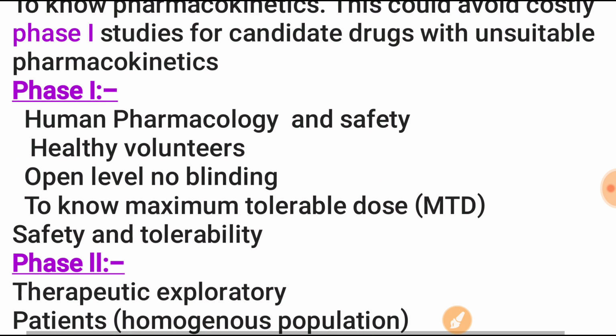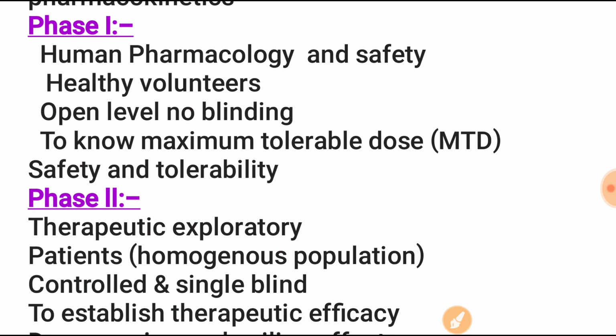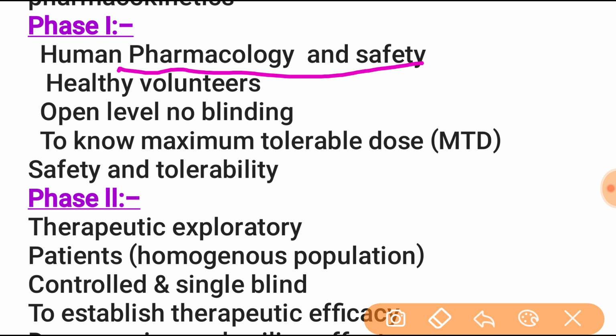Next is phase 1. The phase 1 clinical trial is for human pharmacology and safety. This is an asked question. It is also used in healthy volunteers, and it is open label, no blinding required, to know the maximum tolerable dose, safety and tolerability.